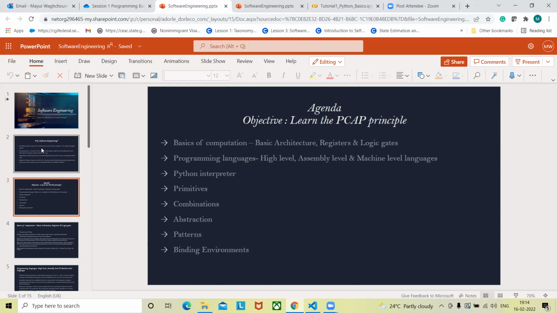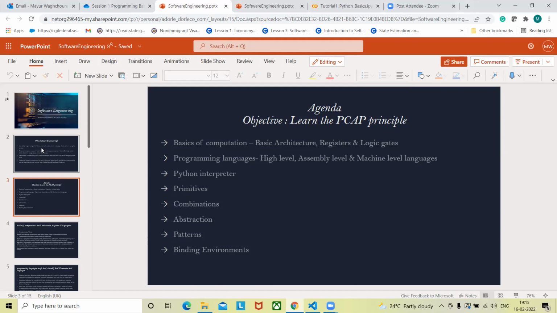To have that, our programming language should have the property of abstraction. That's something we will discuss, and then we will go for patterns, because whenever you have these compositional properties and properties of abstraction, it will be easier for any programming language to scale up and build complex systems out of it. We will talk about patterns as well, and then we will conclude this session after talking about binding environment. So this is our agenda for this session.